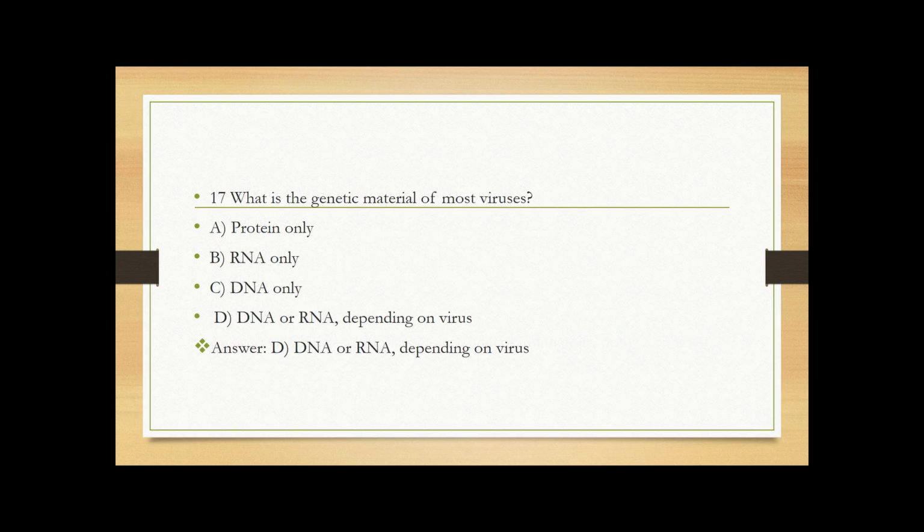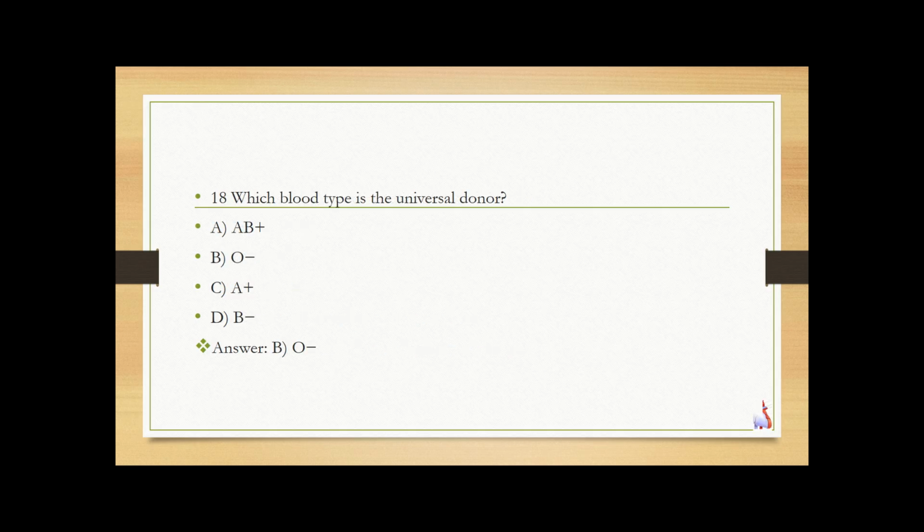What is the genetic material of most viruses? Protein only, RNA only, DNA only, DNA or RNA depending on the virus. So the answer is DNA or RNA depending on the virus. Some viruses have DNA, others RNA, but never both together. Which blood type is the universal donor? AB positive, O negative, A positive, B negative. Answer is O negative. O negative has no A, B or Rh antigens, so it can be given to anyone.